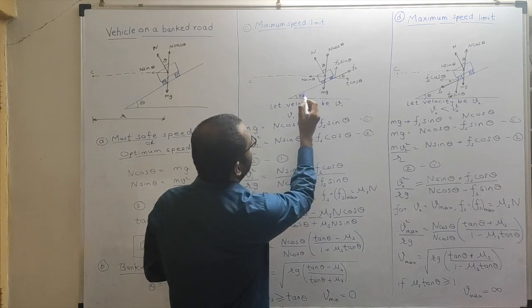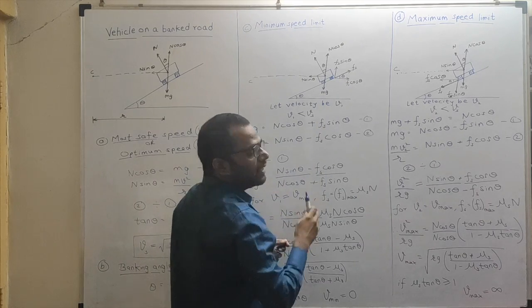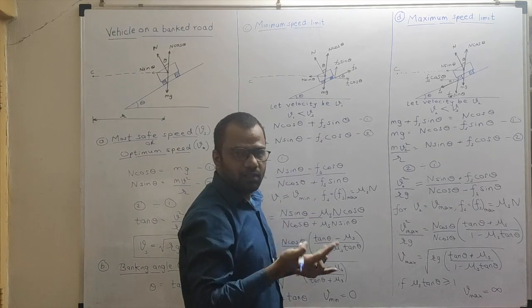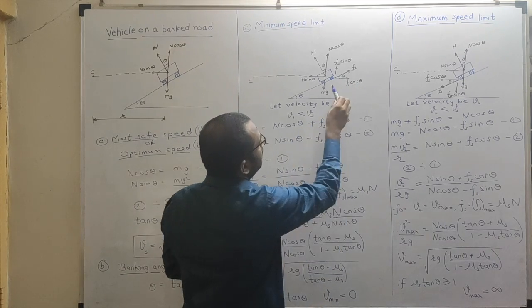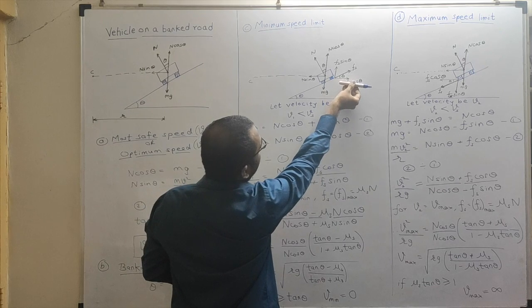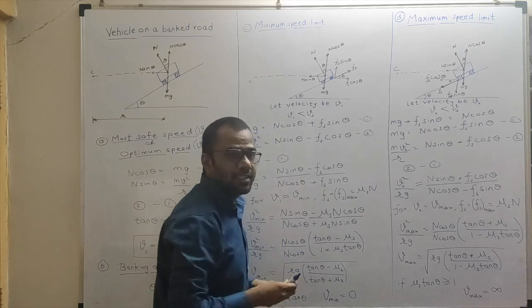As you can see, if this is theta, this will also be theta. These are corresponding angles. The component of any vector adjacent to theta is the cos theta component, so the horizontal component will be Fs cos theta. The other component is obviously Fs sin theta.